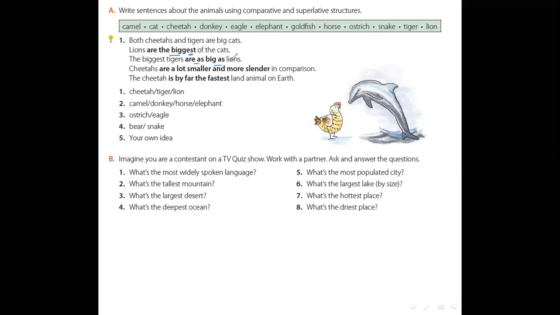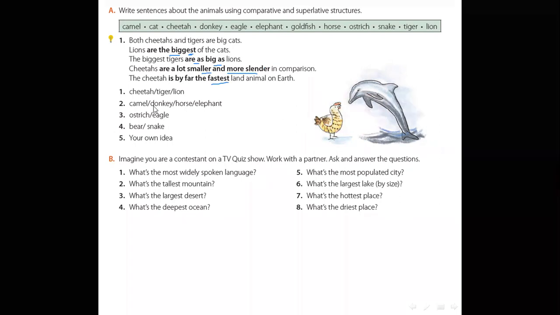They are equal. Cheetahs are a lot smaller and more slender in comparison. We add er because small is a short adjective, and here we add more because slender is a long adjective. The cheetah is by far the fastest land animal on earth.